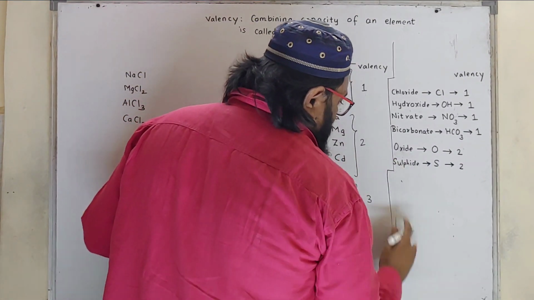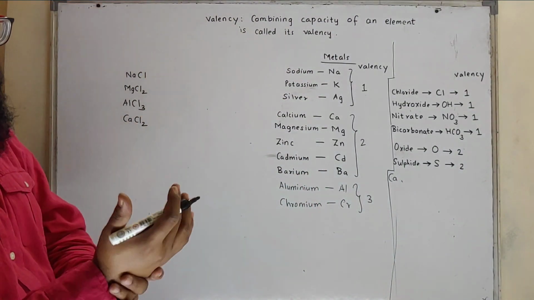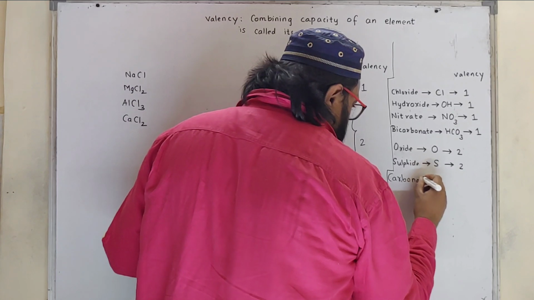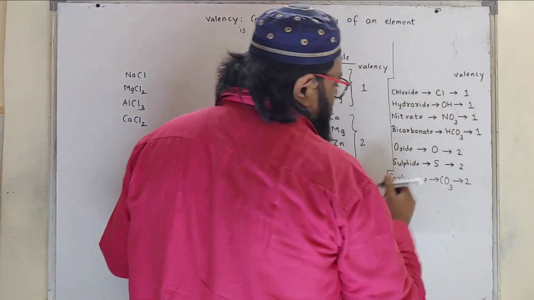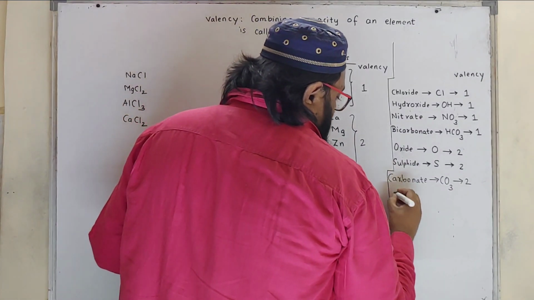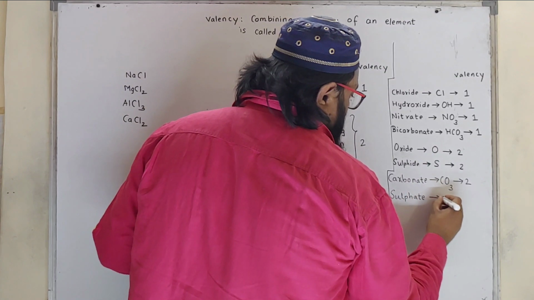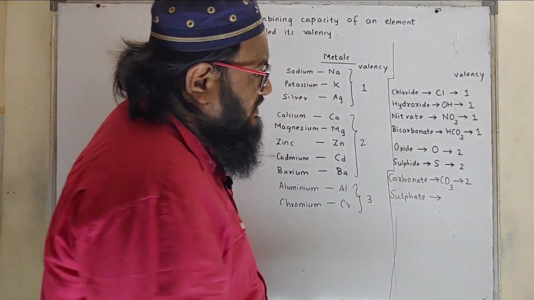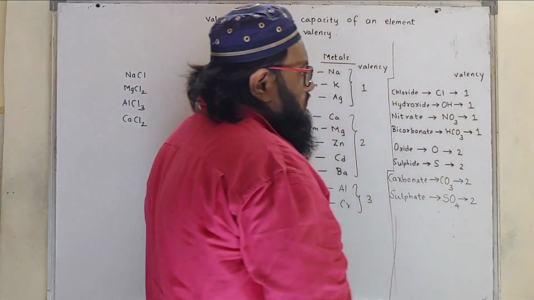Then comes carbonate. We are going to discuss the general formulae which are there in your syllabus. Carbonate, what is carbonate? CO3, its valency is 2. Sulfate: please remember, sulfide is S and sulfate is SO4, and its valency is 2.